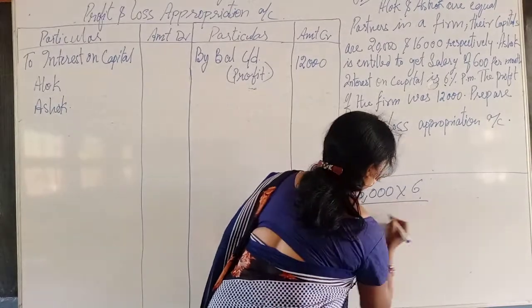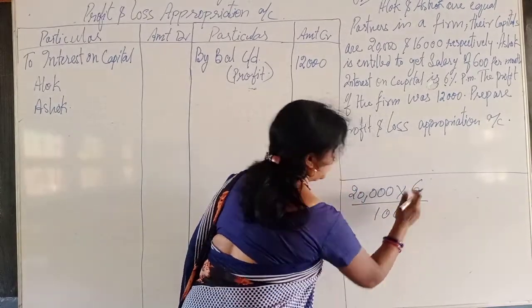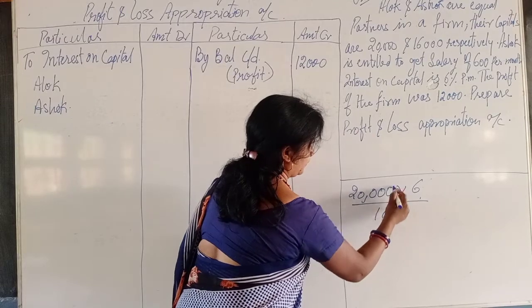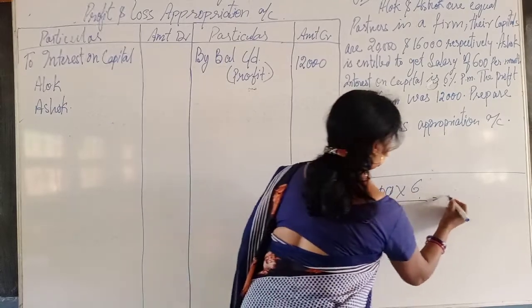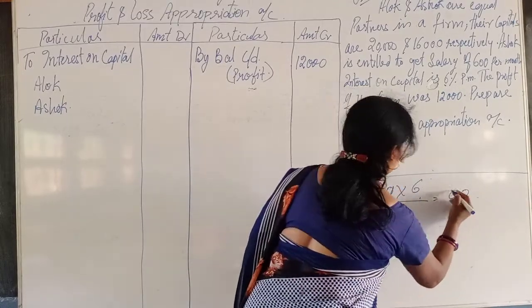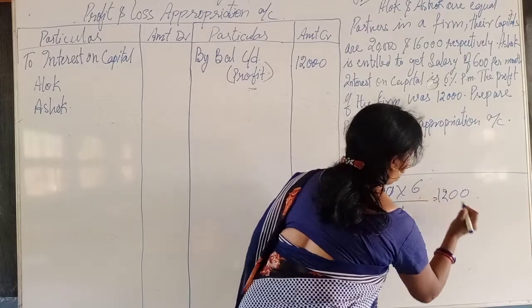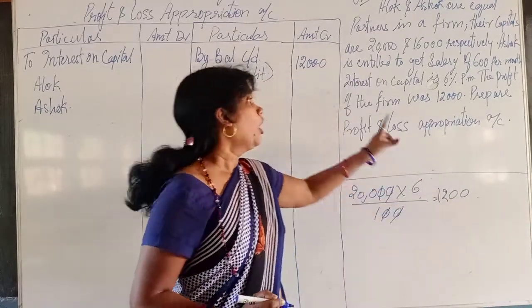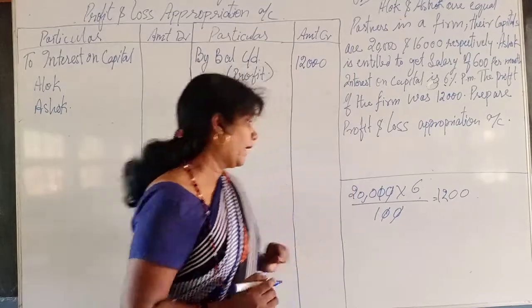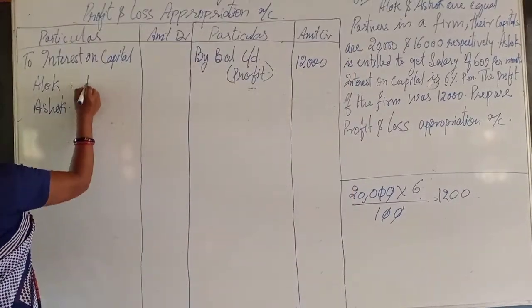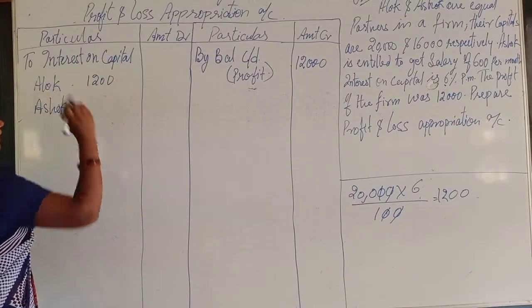So 20,000 into 6 by 100. 6 zeros are 0, 6 zeros are 0, and 6 twos are 12. That means the interest on capital of Alok is 1,200. So we will write 1,200 here.